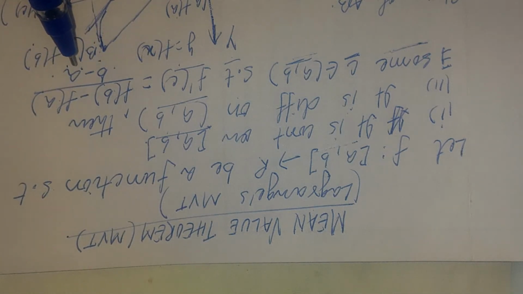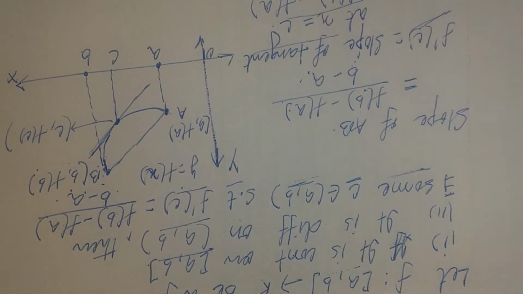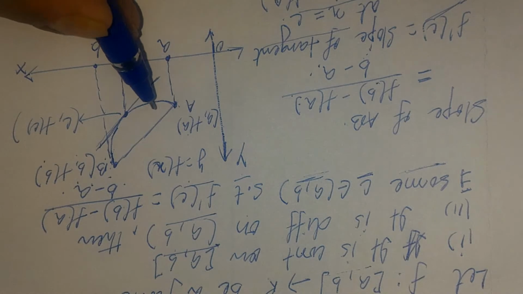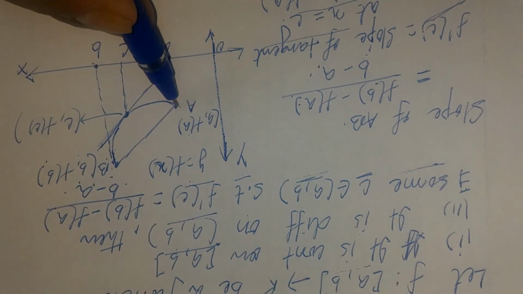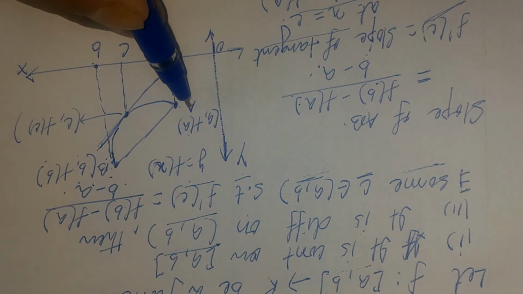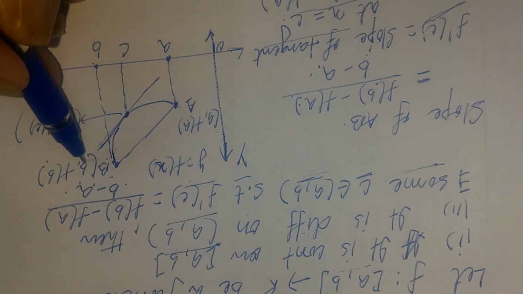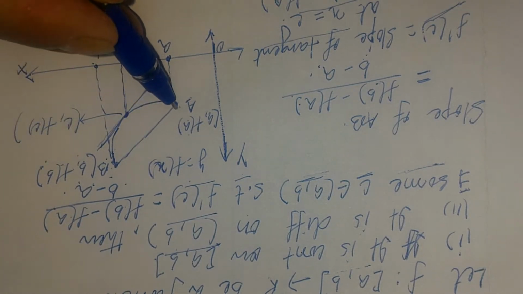This is the statement. We'll understand the geometrical meaning of this theorem. Let us have a function y is equal to f(x) defined from a to b. The corresponding points are (a, f(a)) and (b, f(b)).